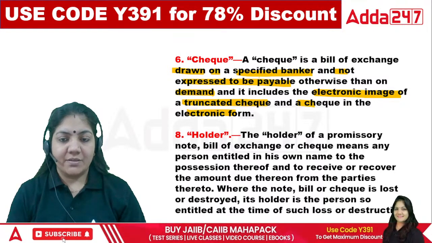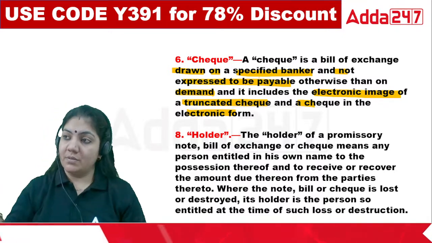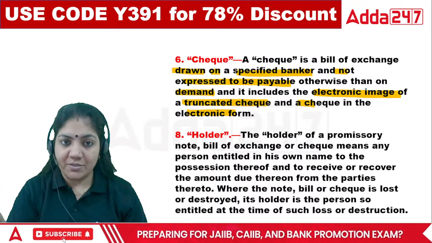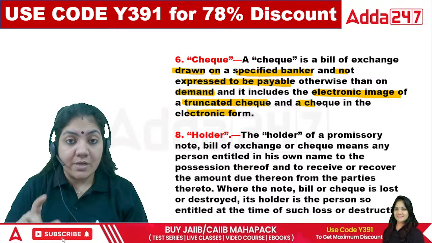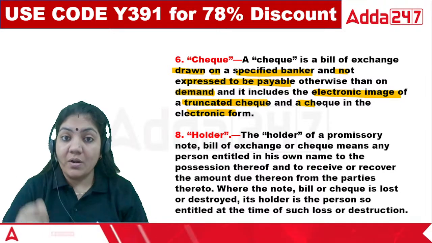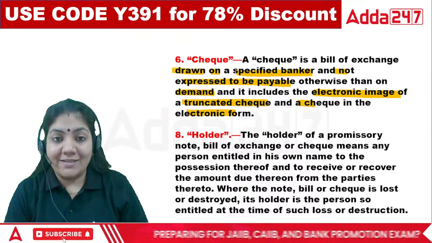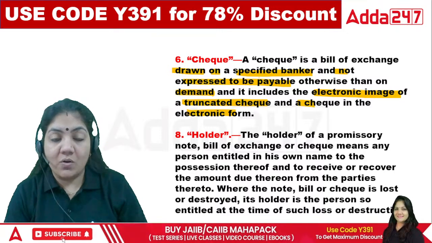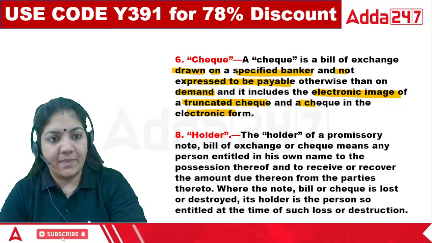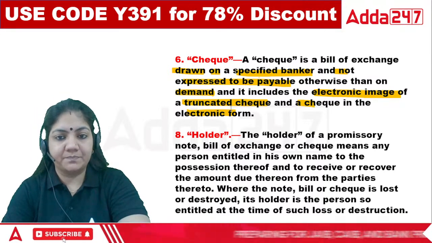You can say that a check is anything by which we can transfer money from one person to another person. Suppose we give the check to the bank, the bank will give money to the other person to whom the check is drawn. But we can also transfer the check as an electronic image from one person to another. That is called a truncated check. Now, when the IT Act came into picture, truncated checks are also used by the people.